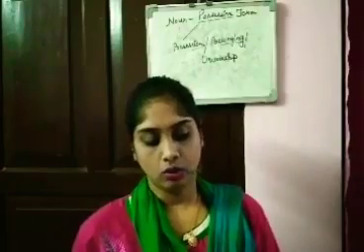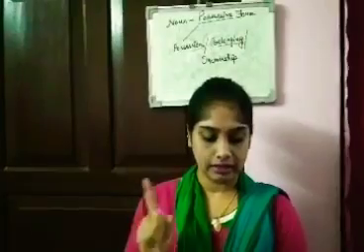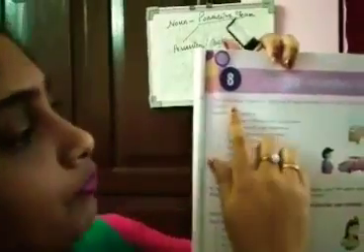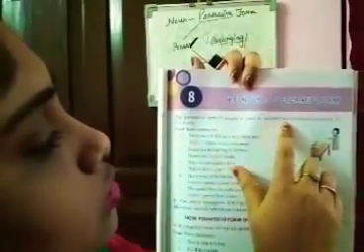Now, the very first thing you have to do is, if you don't have your pencil right now in front of you, get it first and underline the very first line. The possessive form of a noun is used to indicate possession or ownership or belonging. This is very important.